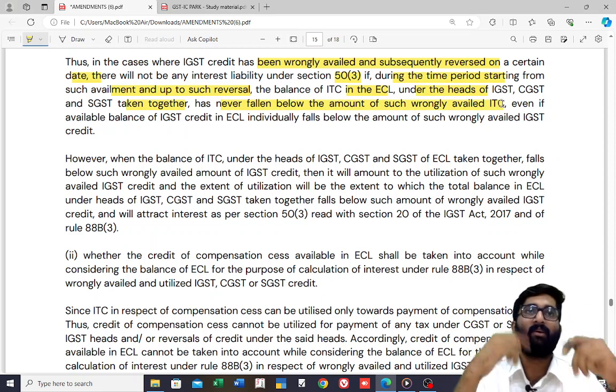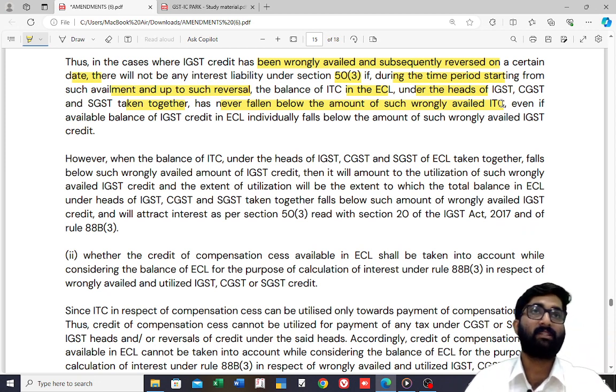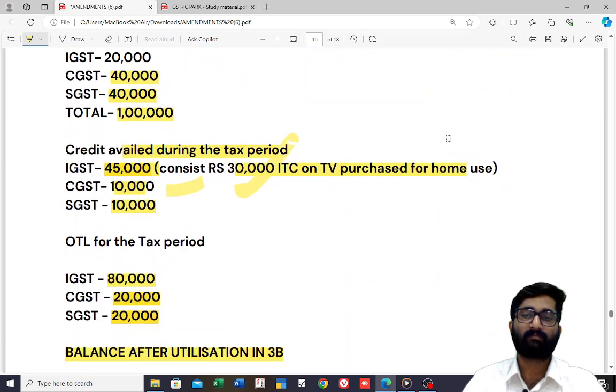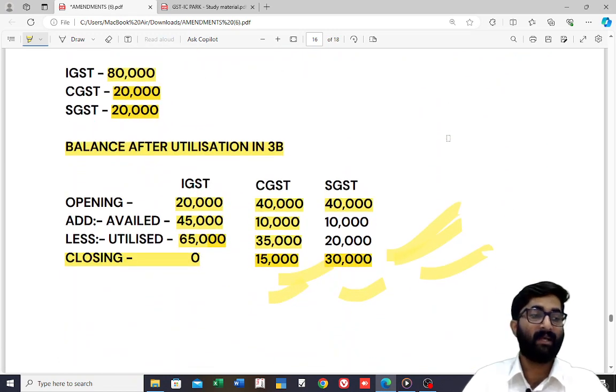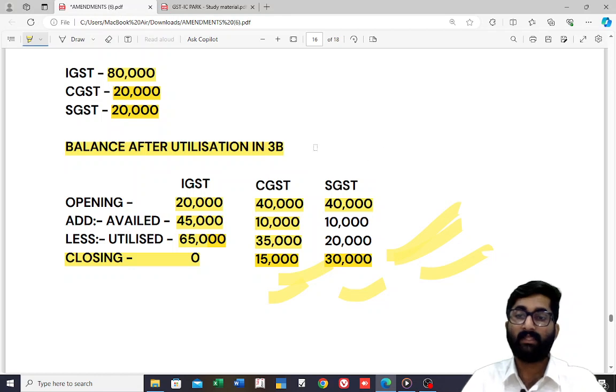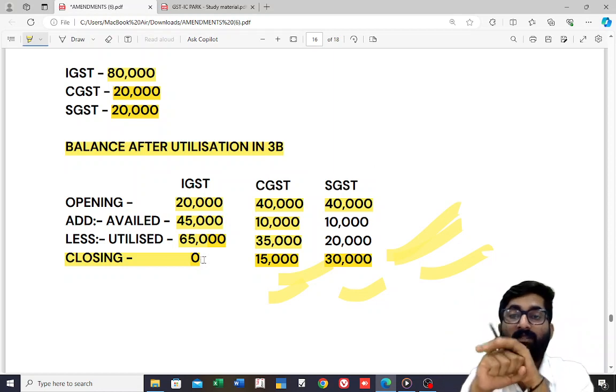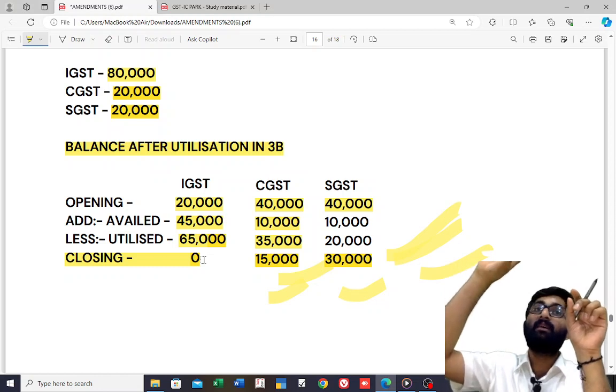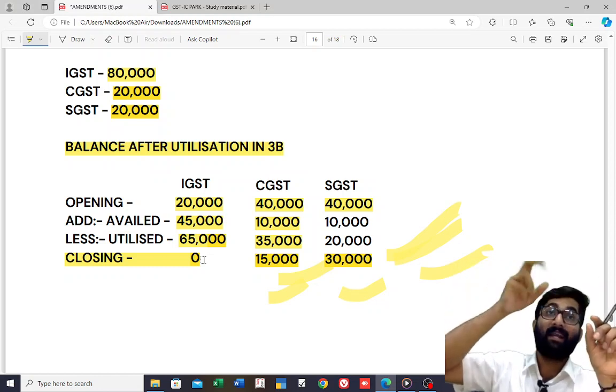So in our first example, even if the available balance in IGST credit in ECL individually falls below, see in this example, the IGST balance individually will fall below 30,000. Correct? If you see the closing balance here, it is 0. IGST balance is 0. Wrongly availment is 30,000. That 0 is below 30,000.